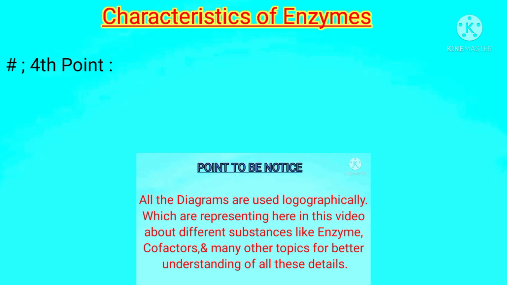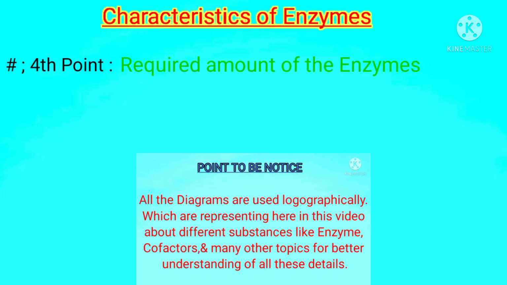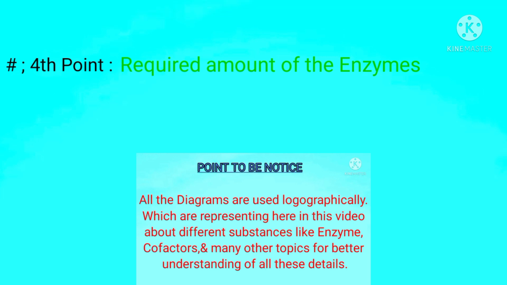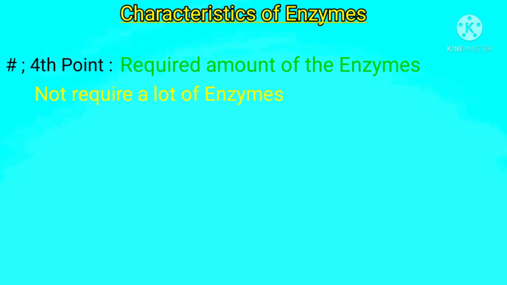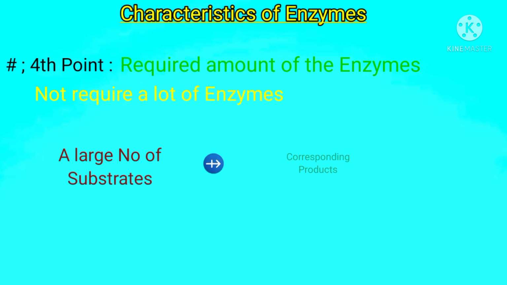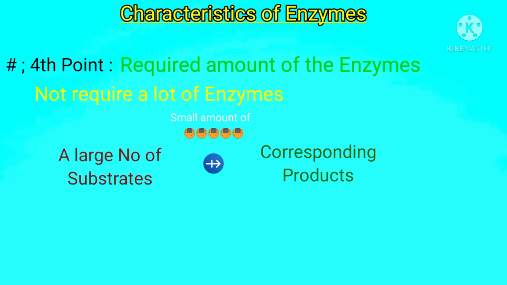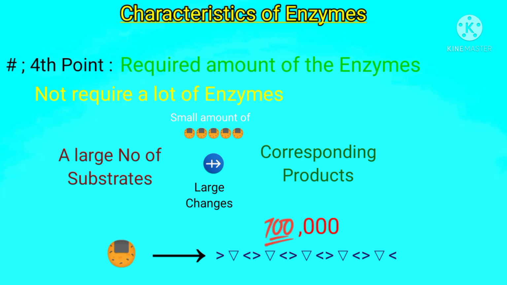Fourth point is how much amount of an enzyme is required to catalyze a particular chemical reaction. The answer is that we will not require a large amount of an enzyme to catalyze a chemical reaction to change a large number of substrates into their respective products. But only a small amount of an enzyme can bring about large changes in the large amount of the substrates. For example, a single enzyme molecule may split 100,000 substrate molecules in just 1 second.